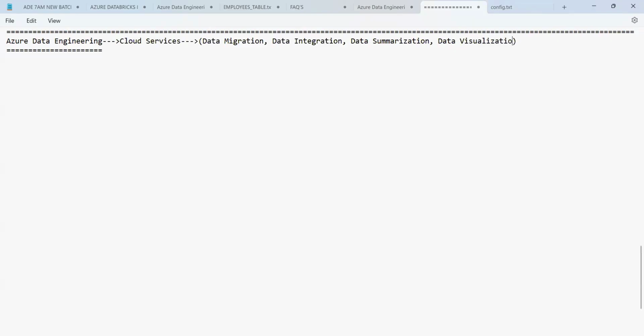These we have all seen. What is migration? What is integration? What is data summarization? What is data visualization? Yesterday we already discussed it. So now let's try to move further with this.